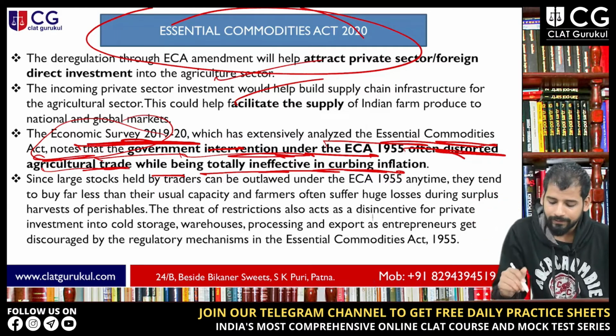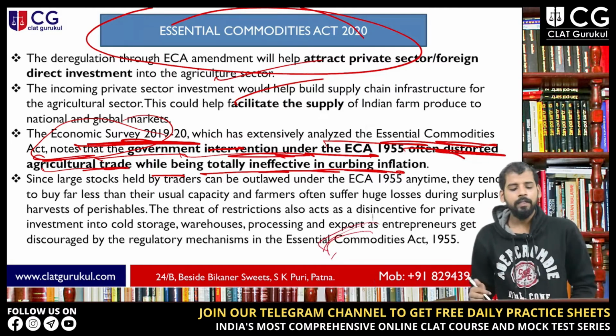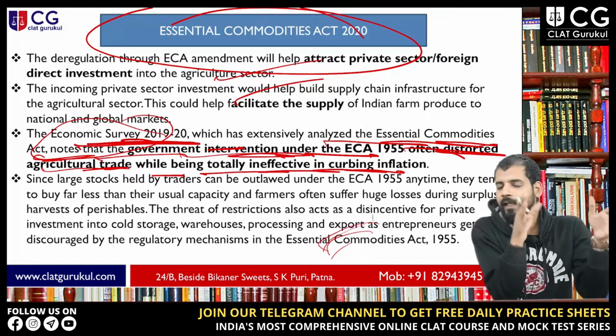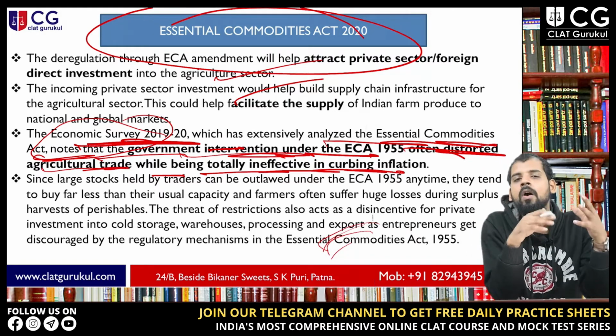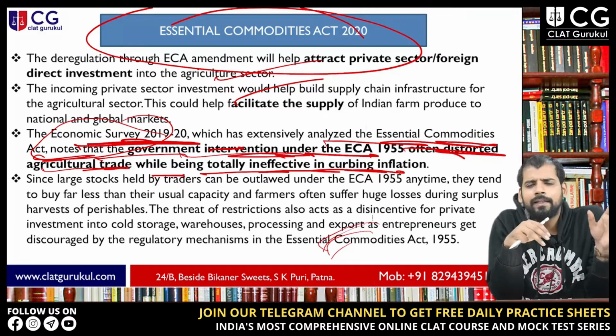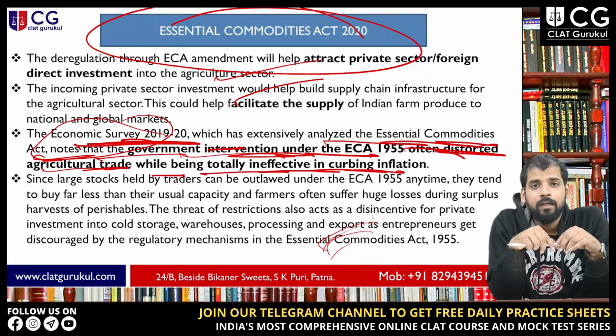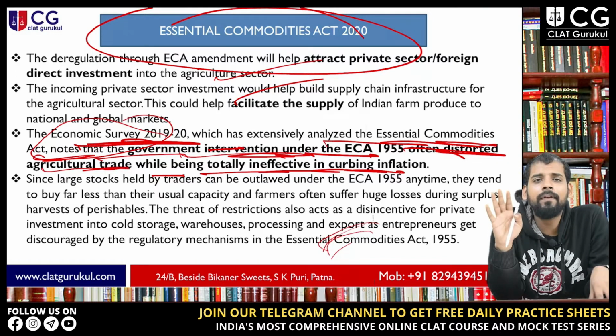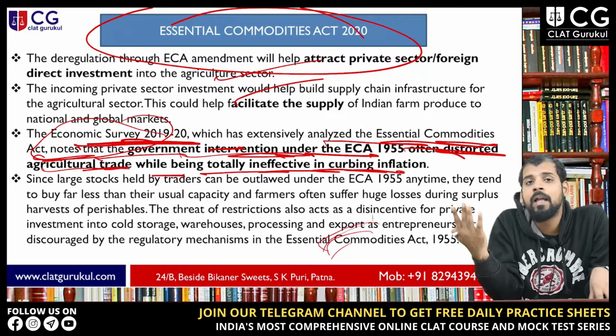And they also say that even though the Essential Commodities Act is there, under which you can't hoard or stock certain products, private companies are still not very interested in hoarding these products, because these are perishable products.